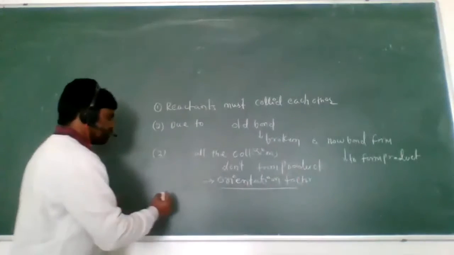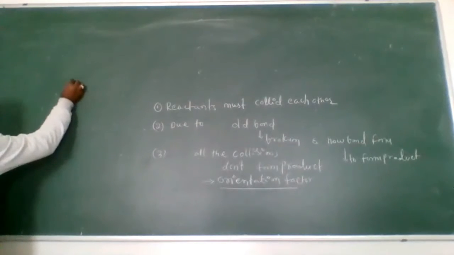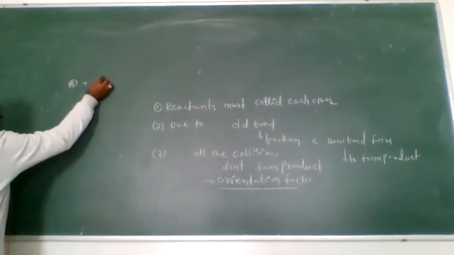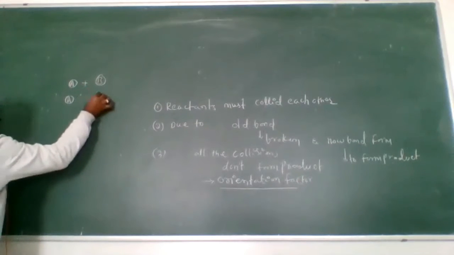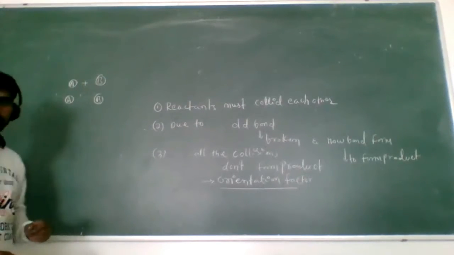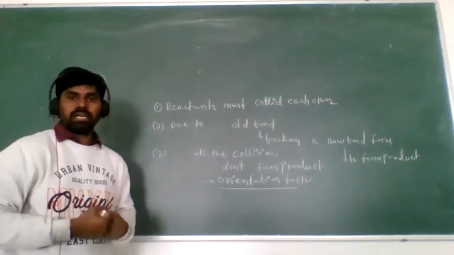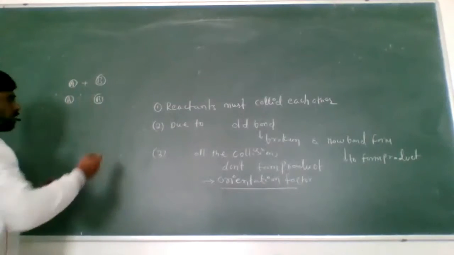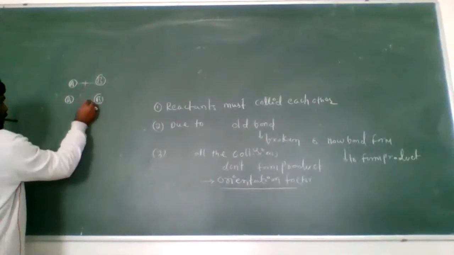Look here. This is A, and this one is B, so the reactants are A and B. They combine together and collide, and see here, they come in the proper way.